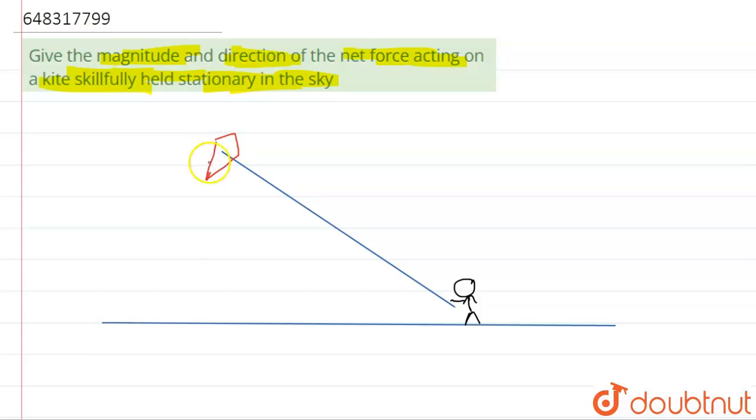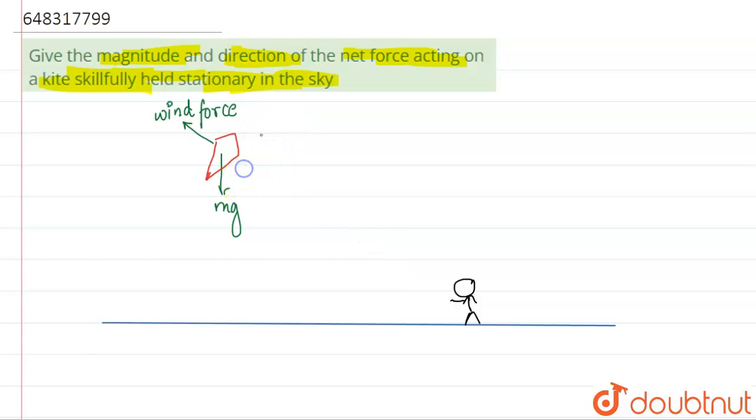So this is, let's suppose, the kite. If you see the forces on the kite, what are the forces? Basically there is a force mg downwards, there is a tension force due to this string, and also there is a force due to air on this side. You can say air force, wind force.